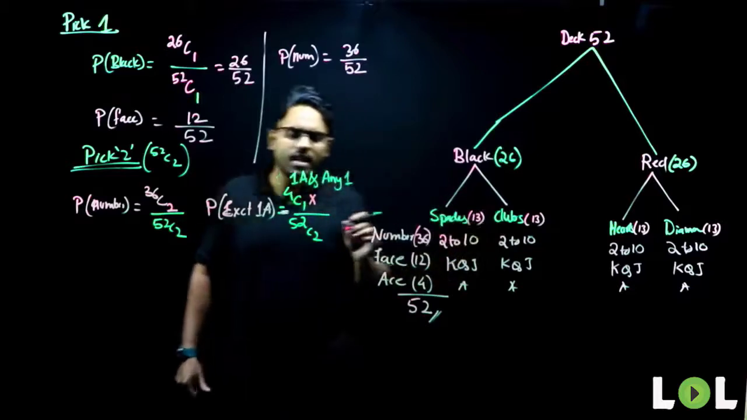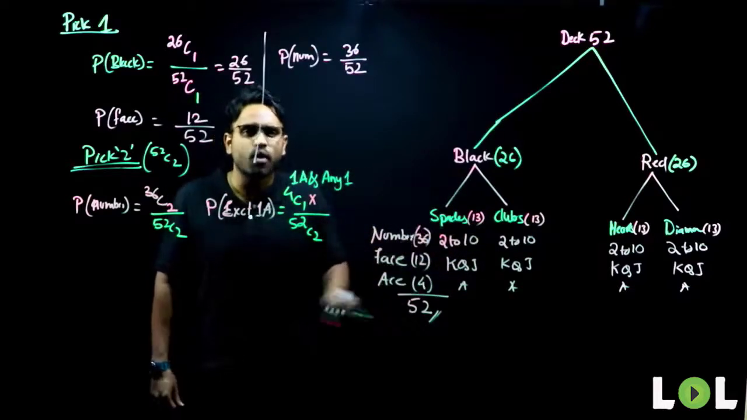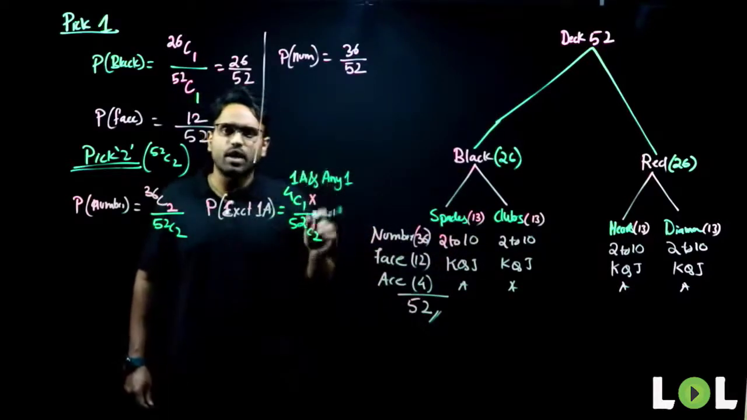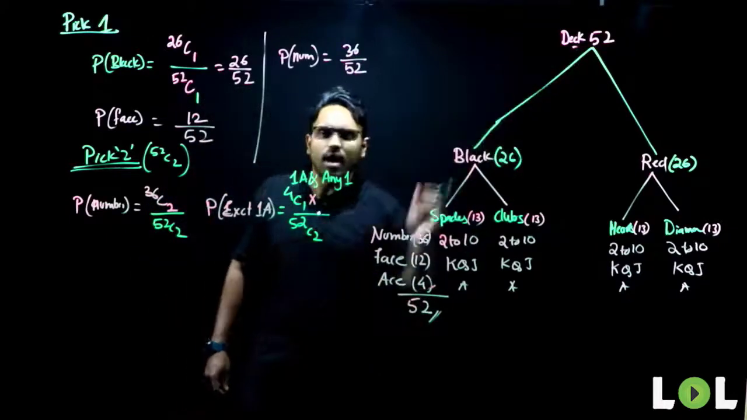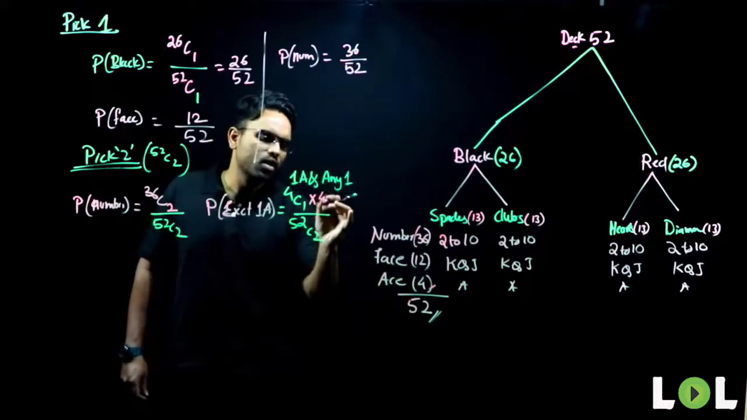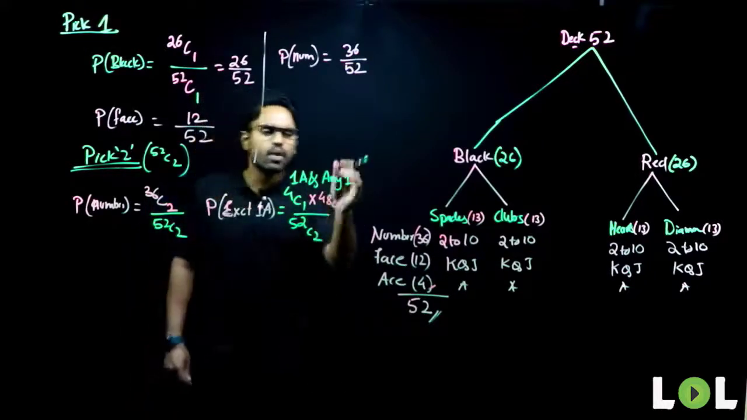Beautiful, Srishant. Any one card among the remaining 48 cards. Why? Because I can have only one ace. So I have to remove all the 4 aces out of the total of 52 cards. 52 minus 4 gives me 48. 48C1. Any one card other than ace.